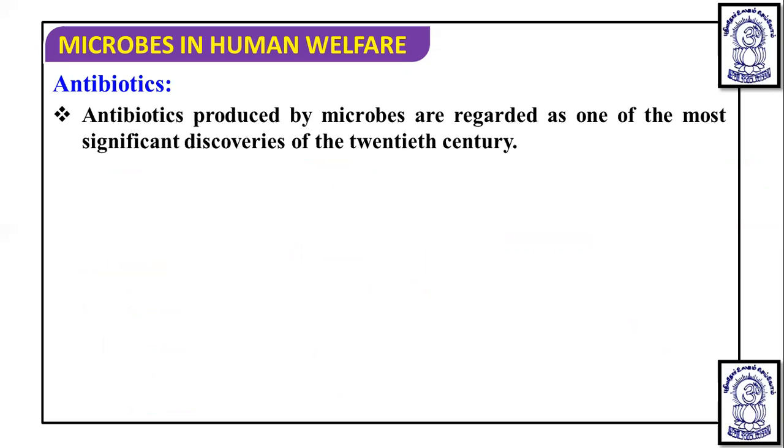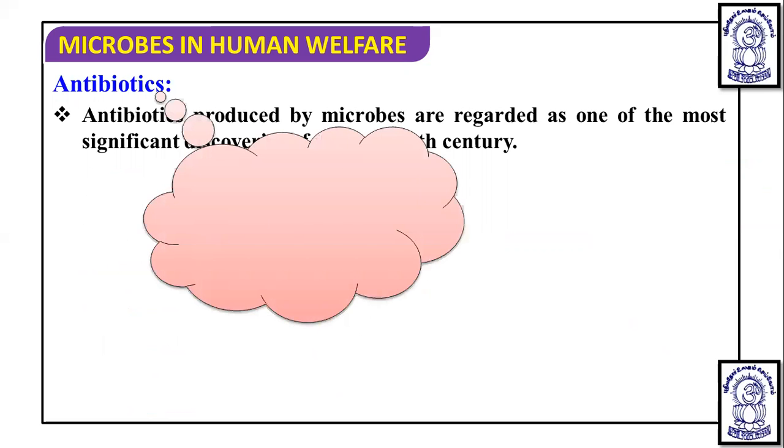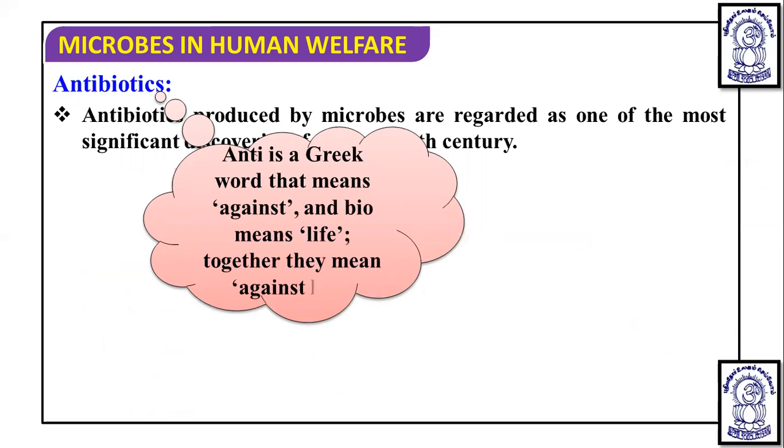Antibiotic is obtained from the Greek words, where anti means against, and bio means life, so together they mean against life.